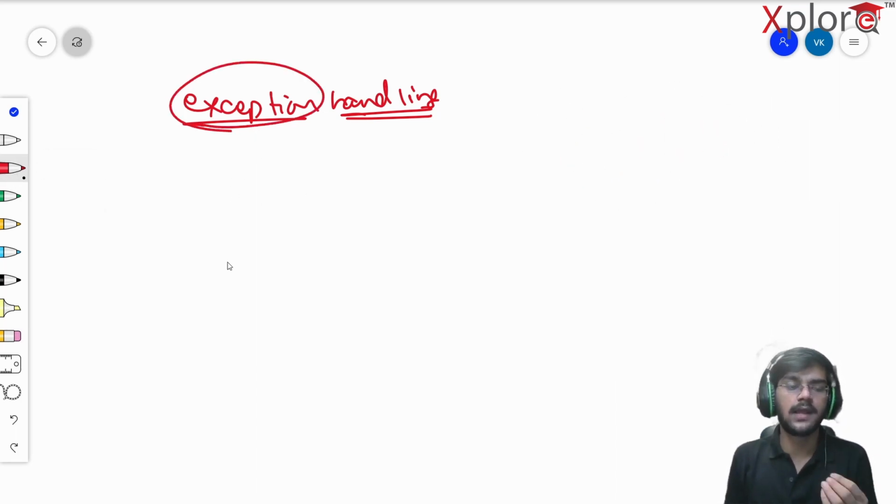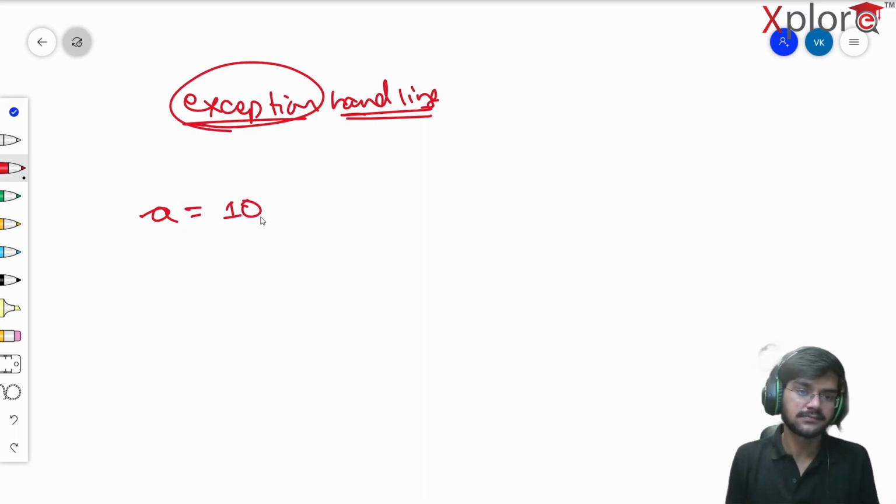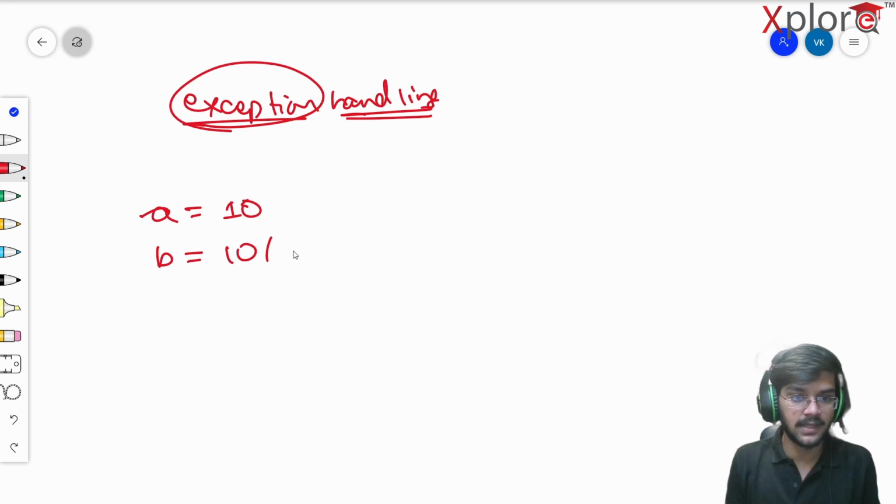Suppose you are writing lots of lines of code. There's a number a equal to 10, and you perform some operation like b equal to 10 by 2. In that case, you're going to get the value 5.0 in b. But what if you perform an operation like 10 by 0?